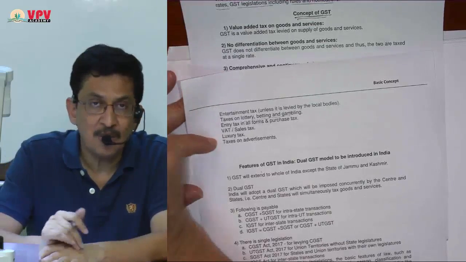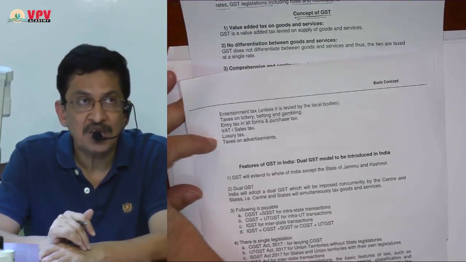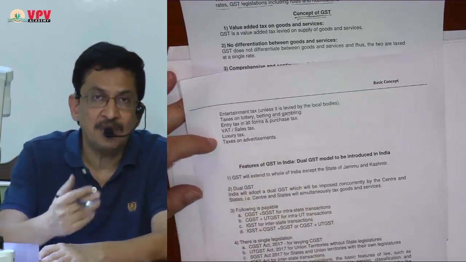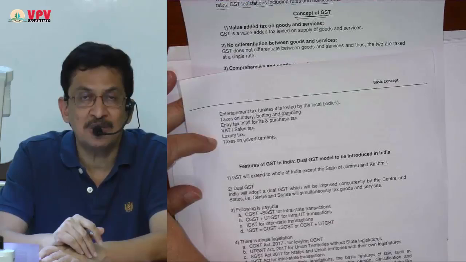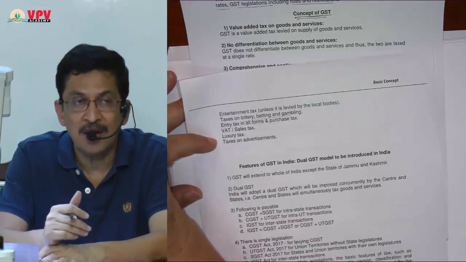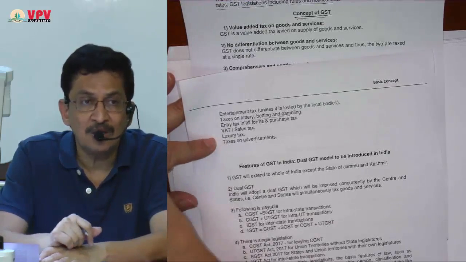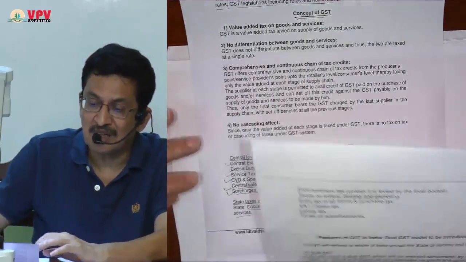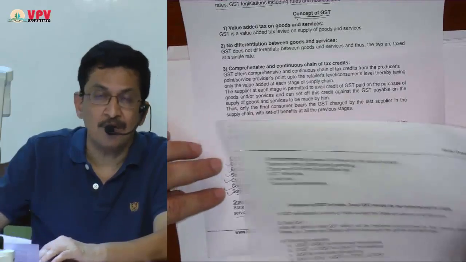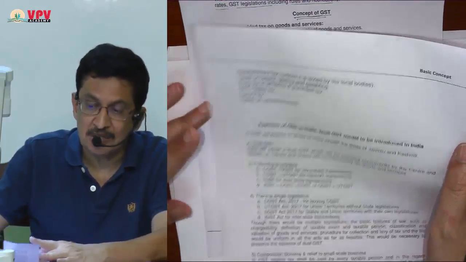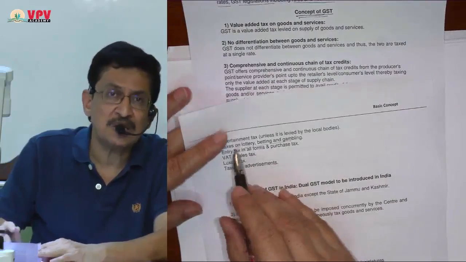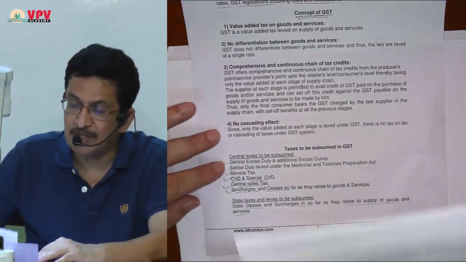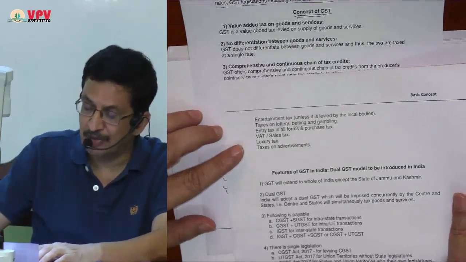Unfortunately, you may be required to mug it up, but then which are the taxes which have been subsumed into GST? Honestly, from next time onwards, this will become IPCC portion, and our focus at CA Final will be only on the real crux of GST. But this time it is rather theory kind of questions, first 12 pages at least. So which are the taxes which have been subsumed into GST? Please find the list on page number 3 and top of page number 4.